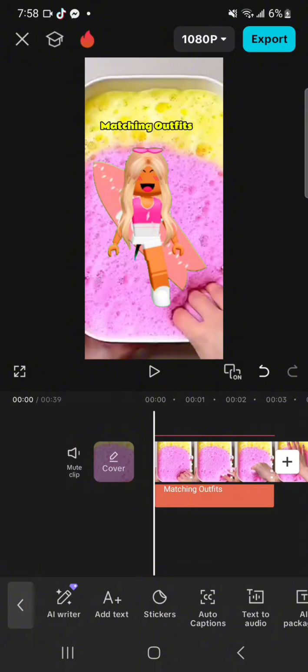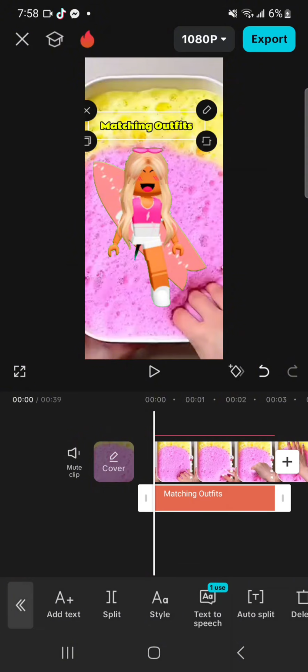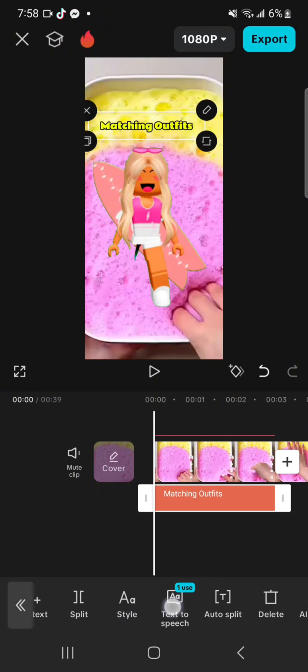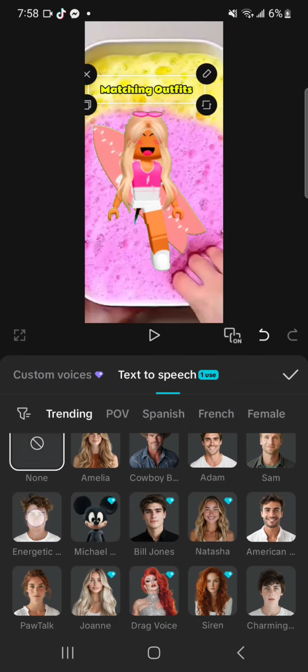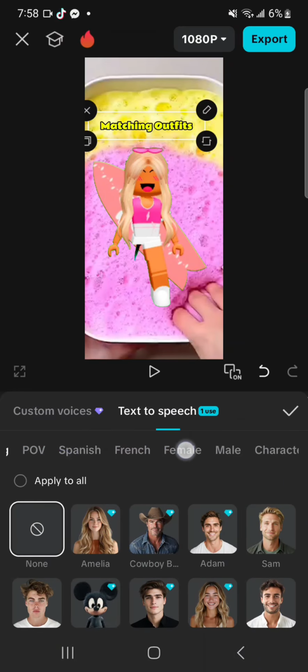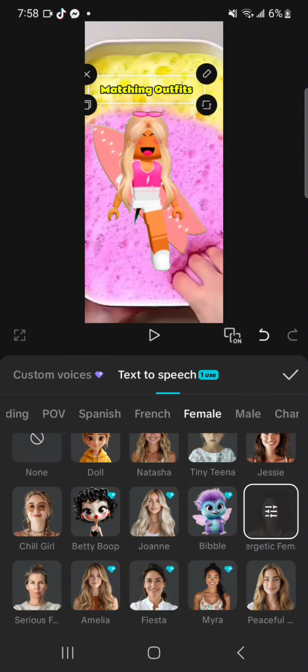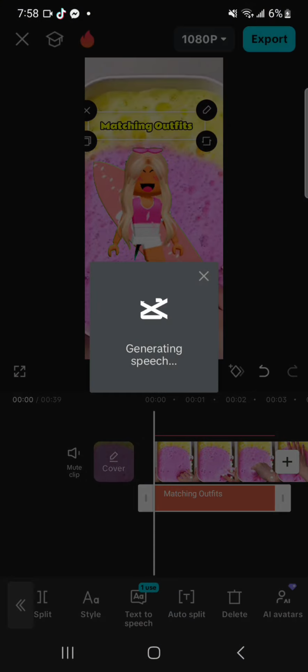Now for the voices. Click your text, then text to speech. Now click whichever you like. The one I use is energetic female. You're using the text to speech.